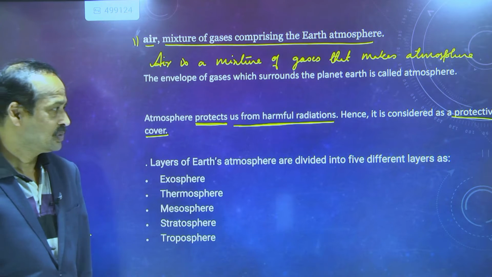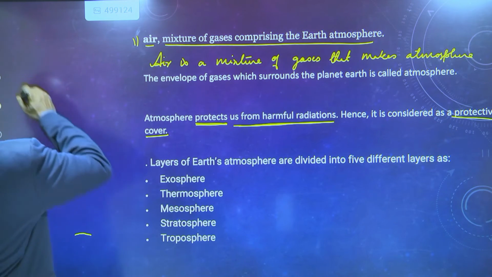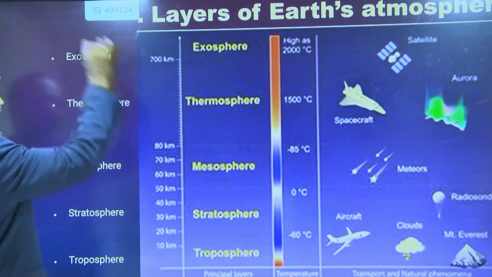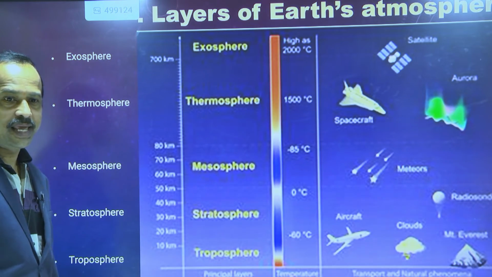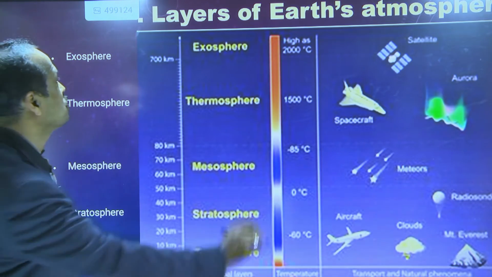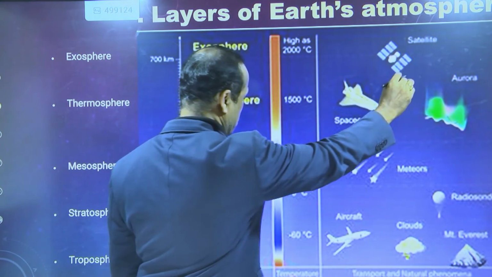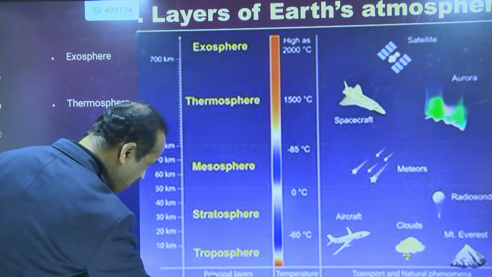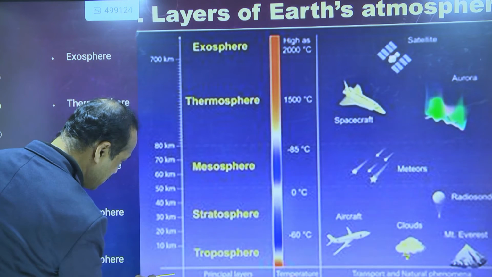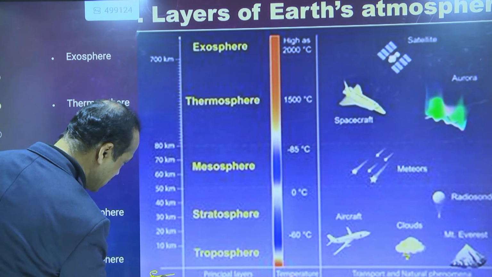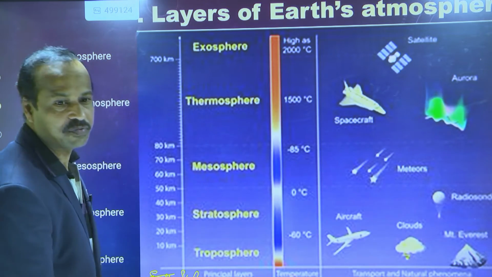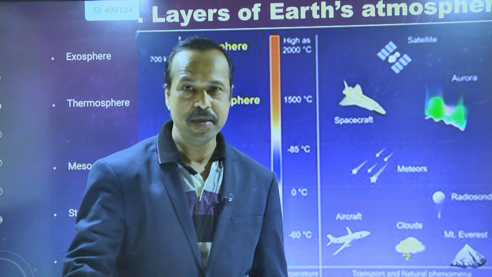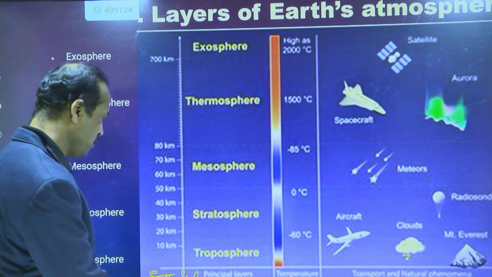Okay, sir. Right. So now let's go to the next slide. Sure. So this is a picture of the layers of Earth's atmosphere. You can think this bottom part is our Earth. This is the Earth surface, the bottom layer where we are living.